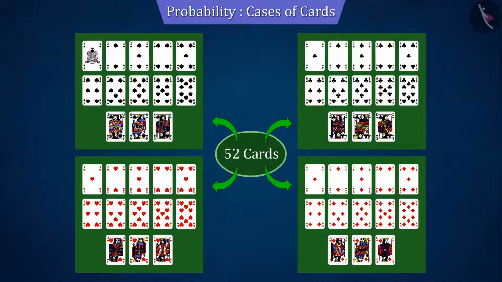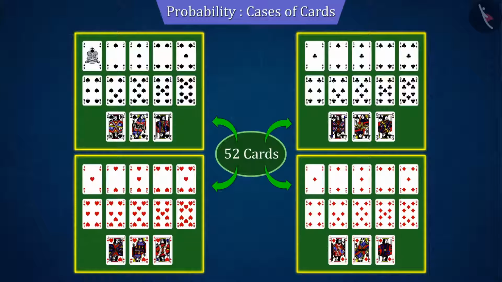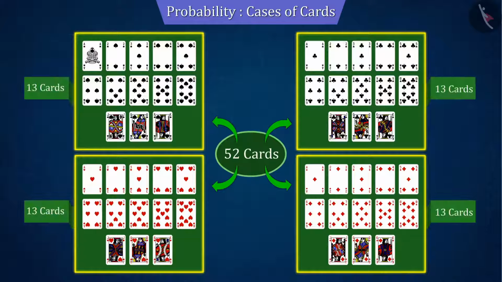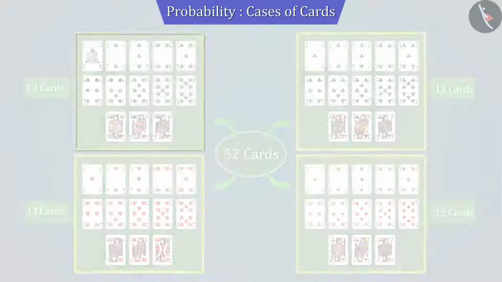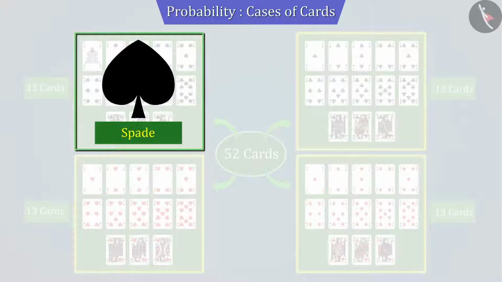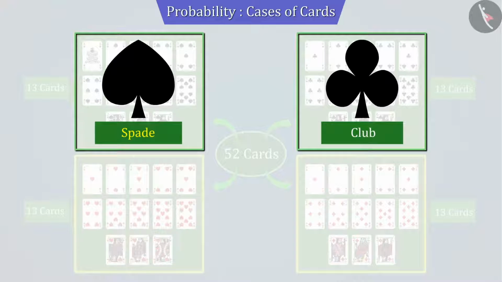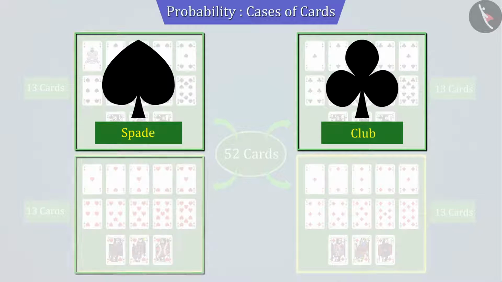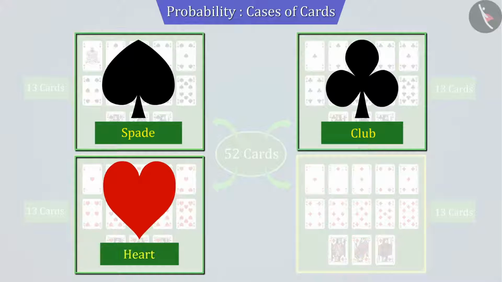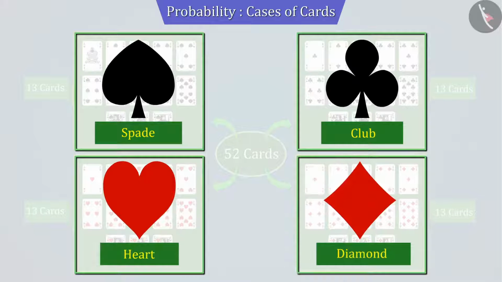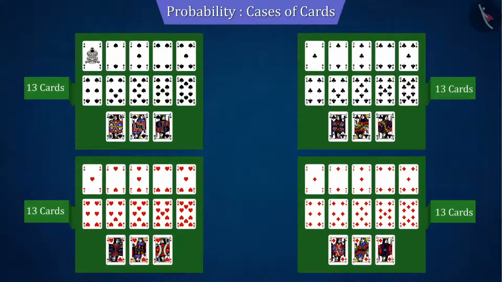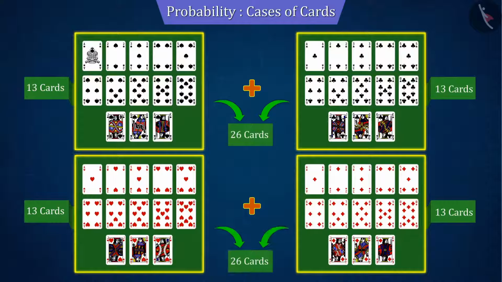There are a total of 52 cards in a deck, which are divided into 4 suits, that is, each suit has 13 cards. Each suit has its own identity. The first set consists of spades, the second set is of clubs, the third set is hearts, and the fourth set is diamonds. Therefore, it can be said that there are 26 cards of black and red color each.